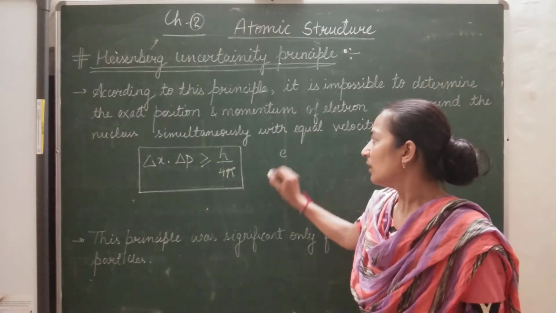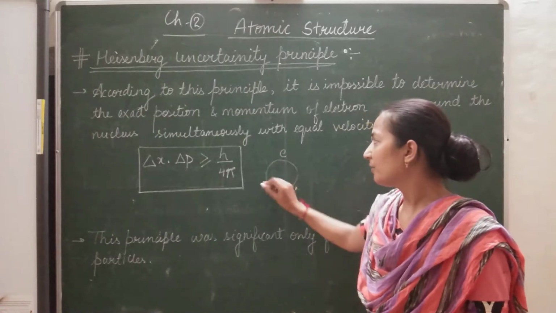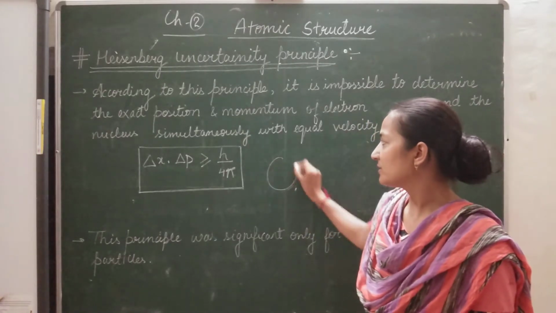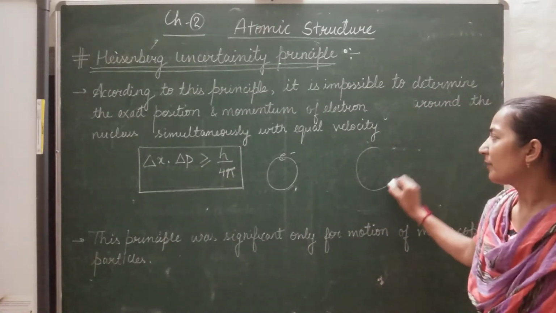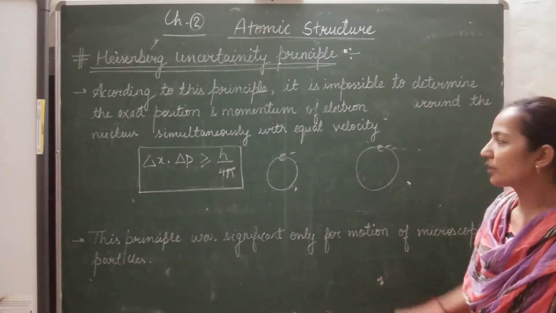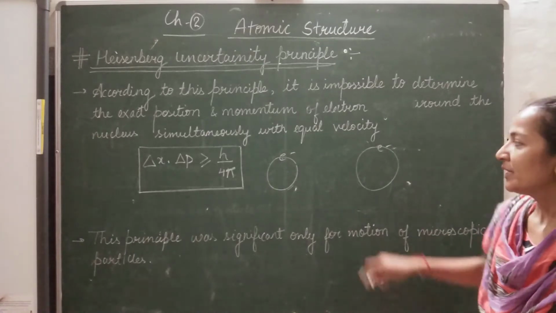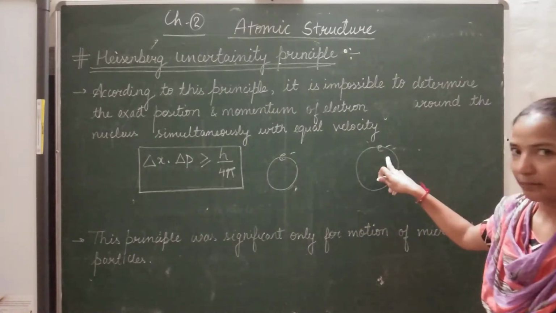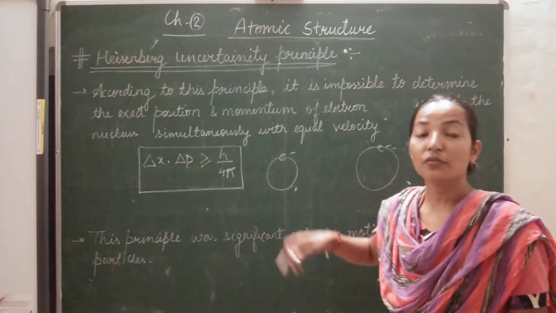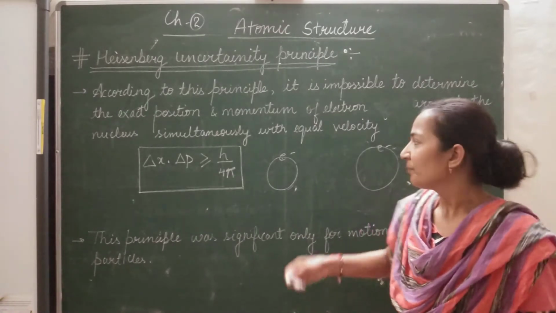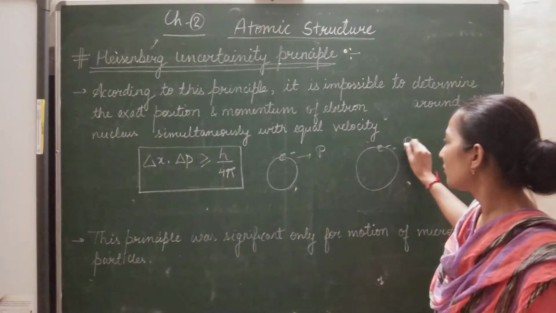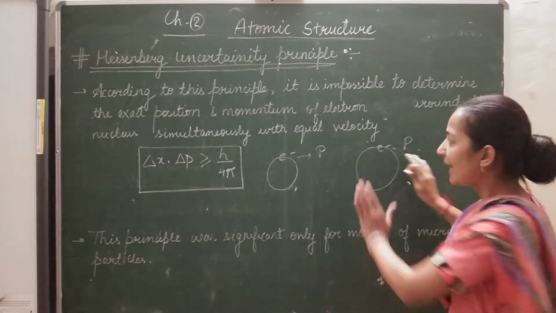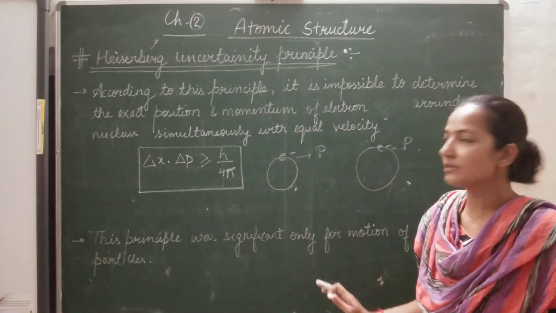Here a different type of atom is there where we are calculating the momentum of the electron, and another different type of atom where we also calculate the momentum. Since the mass of the electron is the same and the velocity is the same, here also there will be a different momentum and here also there will be a different momentum. That means a slight change or error in momentum is there.